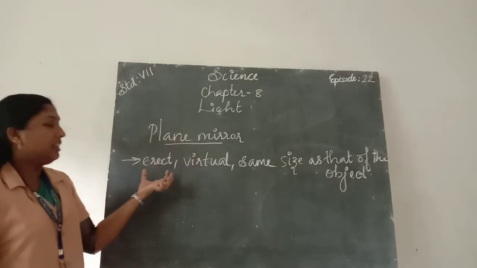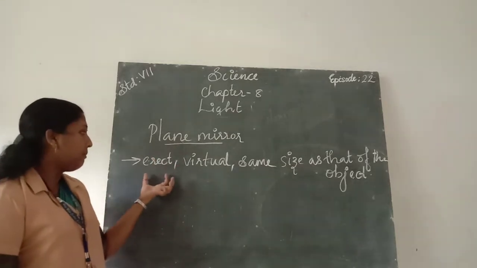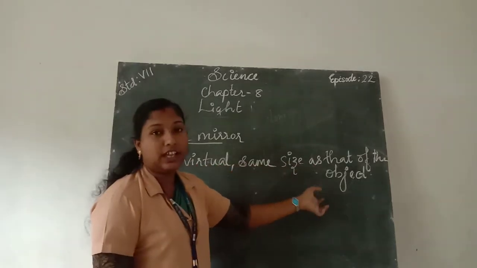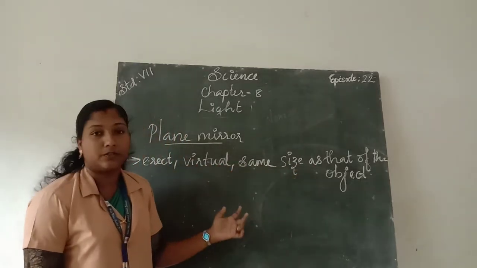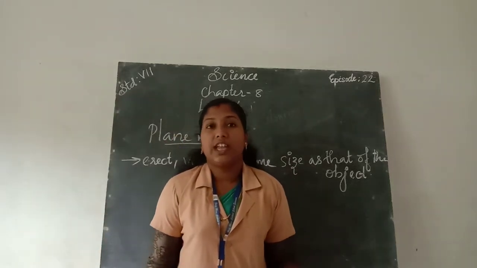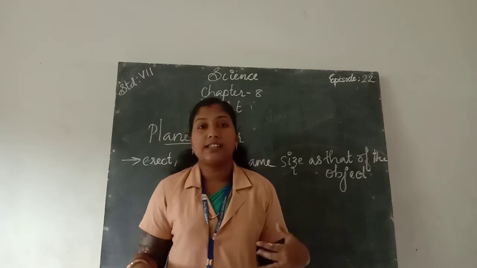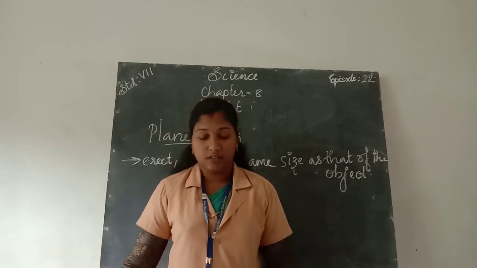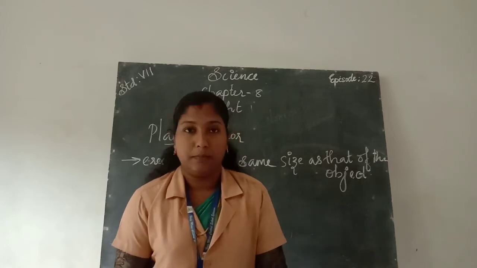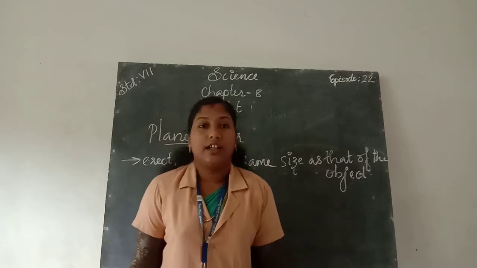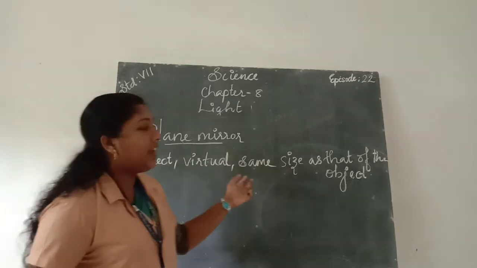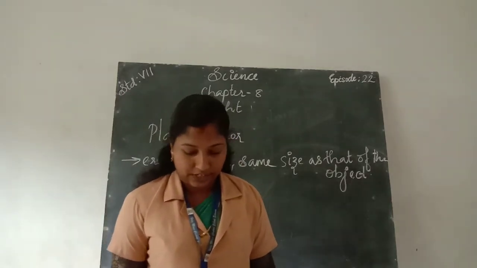Once again, the image formed by a plane mirror is erect, virtual, and the same size as that of the object. If we look in front of a mirror, how do we feel? Yes, we see the same height and size of our image in a plane mirror. So it is erect.